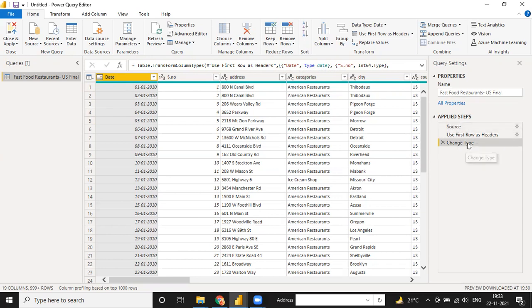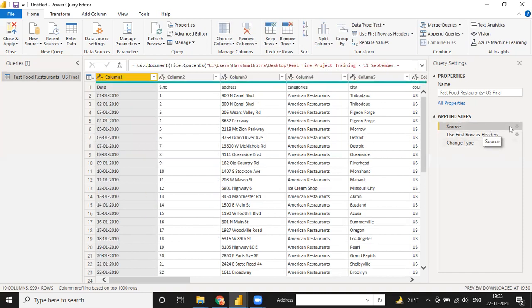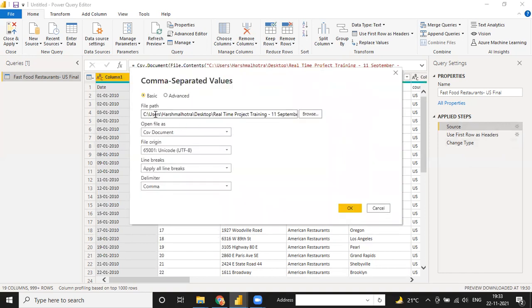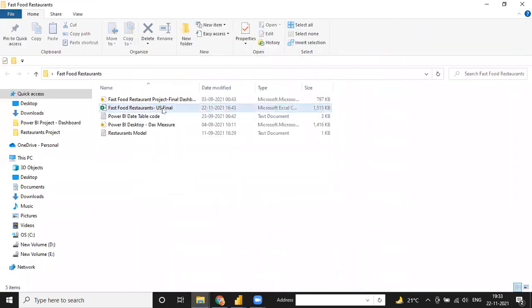In the same way, here are the applied steps. Applied steps means, suppose you click on this Source, see what the impact is. It shows me where my file is: user, Harsh Malhotra, desktop, real-time project training. Under this, we have a file. Suppose right now my file is in this folder.